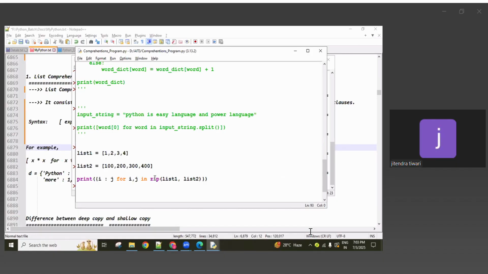Yeah, tell me what is your doubt? In the tuple, does it only contain two things, or can we also increase more than two? For example, in one tuple, we have the elements from list 1 and list 2. Can we also, like in zip function, pass three lists like list 1, list 2, list 3, and similarly the tuple would be like element from list 1, list 2, and list 3? Is it possible?